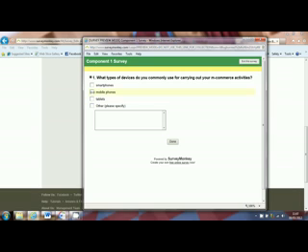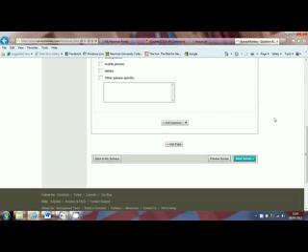And simply the user will just answer the question, click done, and then the results of the survey will be sent to your account on here, so you can then analyse them using Excel, for example, spreadsheets, to gain an overview of the answers that you've received. I'm just going to close that for the second.